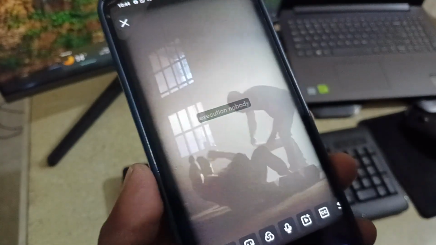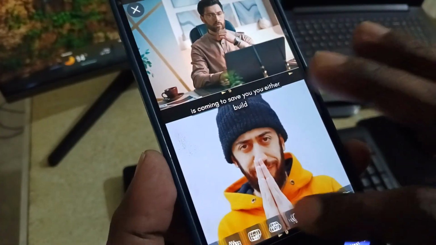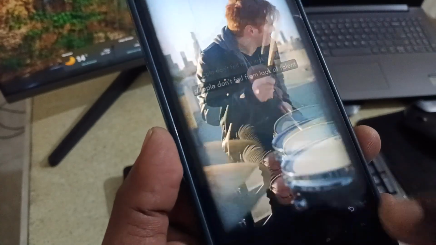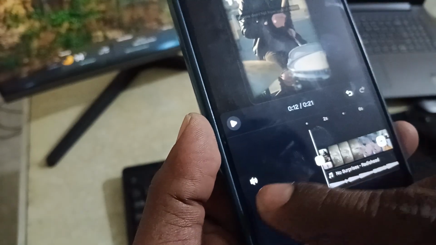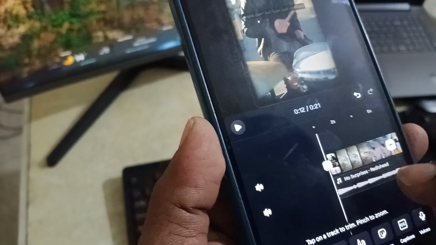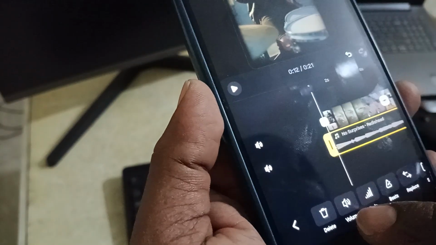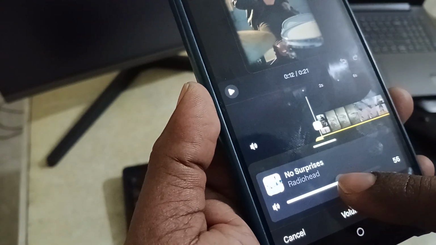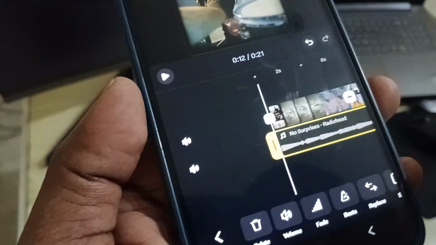As you can hear, only background music is playing. The video audio is not audible. For that, just tap on this icon here. Make sure clip audio is at 100%. Unmute this audio, this one, and tap on No Surprises. Tap on this, tap on volume and decrease the volume of the background music to something like 60, and tap on done. And let's listen to the audio.